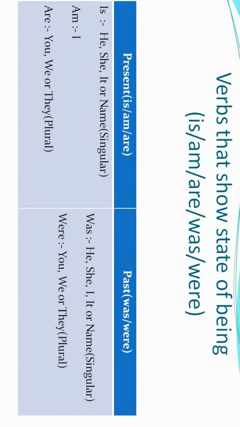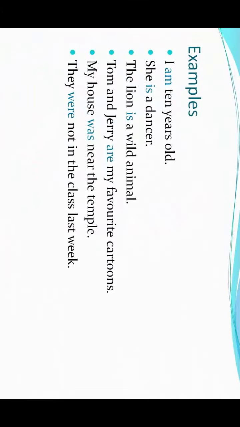We use these verbs as per the subjects, right? So is is used with he, she, it, or name, or any singular person. Am is used with I. Are is used with you, we, or they, or any plural subject. Was is used with he, she, I, it, or name, or any singular person. Were is used with you, we, or they, or any plural subject. Now let me take you to the examples.